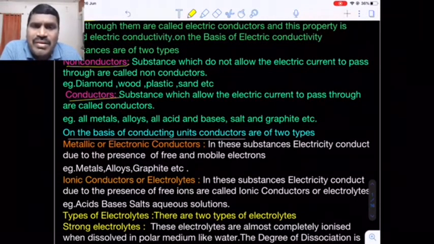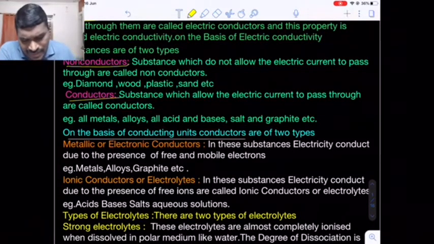Number one, electronic conductors or metallic conductors. Number two, electrolytic conductors, simply we can say electrolytes. In metallic or electronic conductors, the conducting species are free movable electrons. If any species has free electrons available, they serve for conductivity. Best example, graphite. In graphite, freely movable pi electrons are present. Metals are also good conductors of electricity due to mobile electrons.